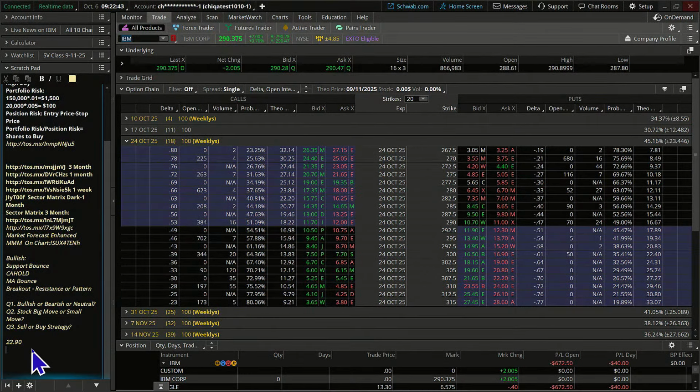All right, let's see what it looks like here real quickly on the Analyze tab. So go over here to the Analyze tab. Let's delete that. I'm going to have it hide any positions in IBM that we have, which I don't have any. I'm going to look at what the risk profile looks like here. A big old smiley face. I hope it's a smiley face when we're done with it.